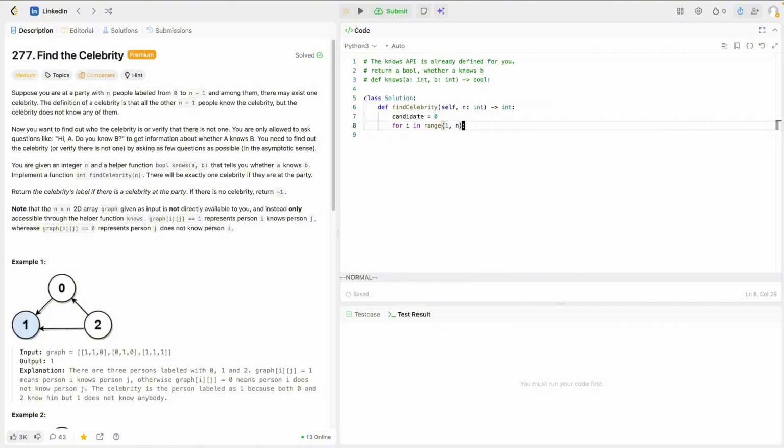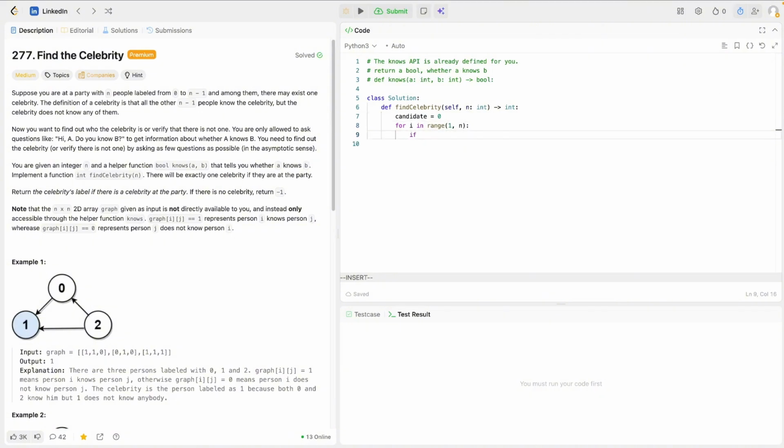Since 0 is our current candidate, we just need to check people from 1 to n minus 1. This range will give us an exclusive range from 1 to n minus 1.